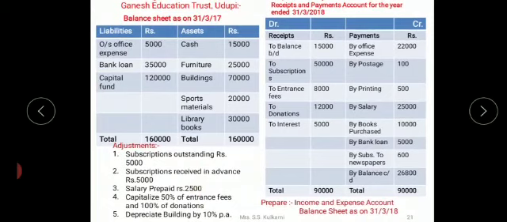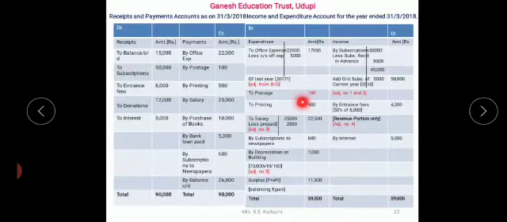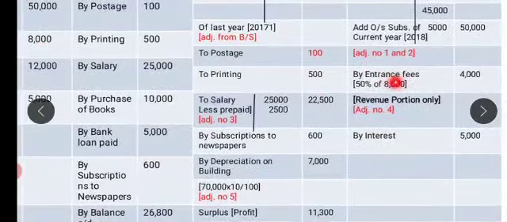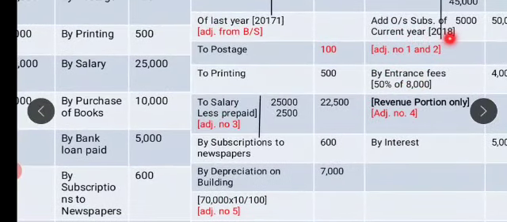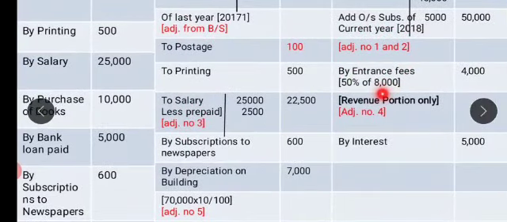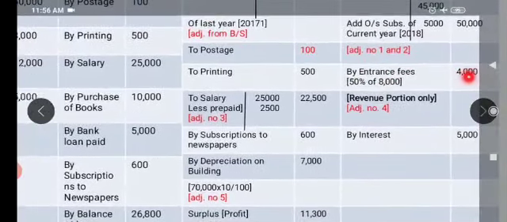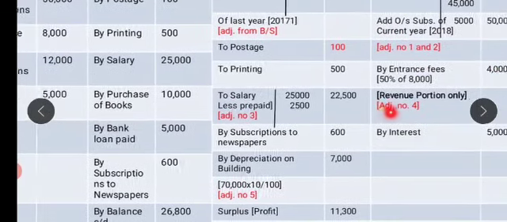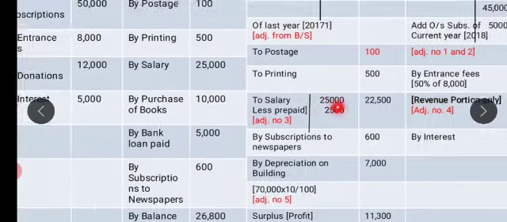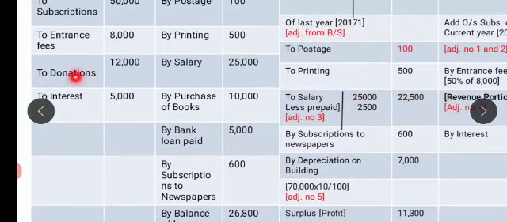So when I take the income and expenditure account on the credit side, of the 8,000 entrance fees, only the revenue portion is to be taken. 50% of 8,000 amounts to 4,000. So adjustment number 4 says only 50% has to be taken. Next, it also states 100% of donations. So this 100% of donations will appear in the balance sheet as it is capitalized.